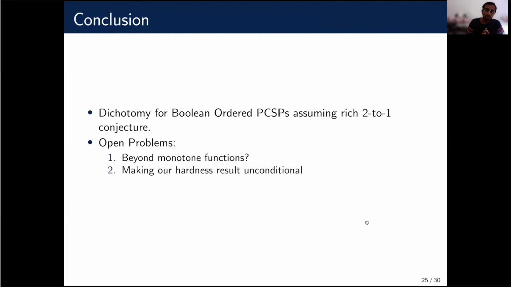And there are a couple of open problems. First, can we go beyond monotone polymorphisms? And second, can we make our hardness result unconditional without using rich 2-to-1?